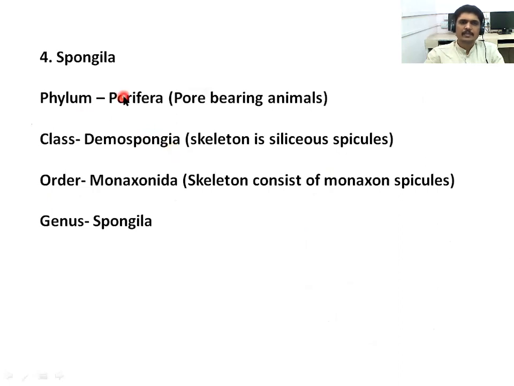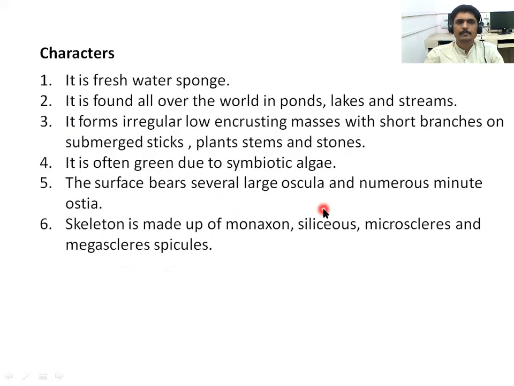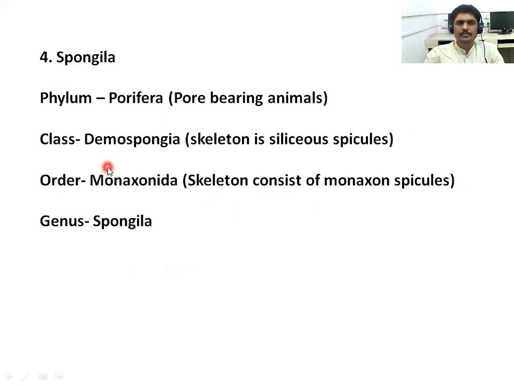And the last example in this phylum is Spongilla. When we observe this Spongilla, here there is a diagrammatic representation of the Spongilla, and this one is a real specimen in our laboratory. There are the specimen bottles. So first of all, we discuss this Spongilla.